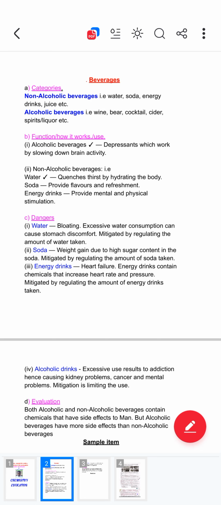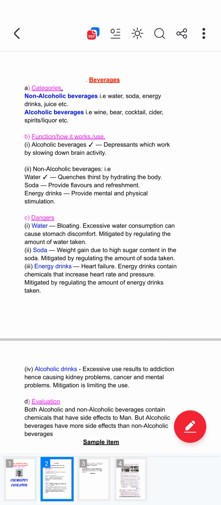If you take water, how do you feel? We see water quenches thirst by hydrating the body. When you take water, the body is hydrated. So when the body is hydrated, you are quenching that thirst. So in chemistry words you can say it quenches thirst by hydrating the body. Some body muscles and body cells have less water, so when you take water, those cells are hydrated. That's when the thirst is quenched. That is the use.